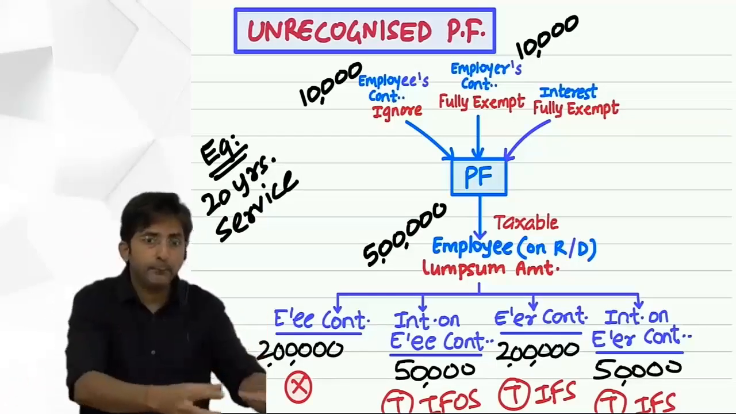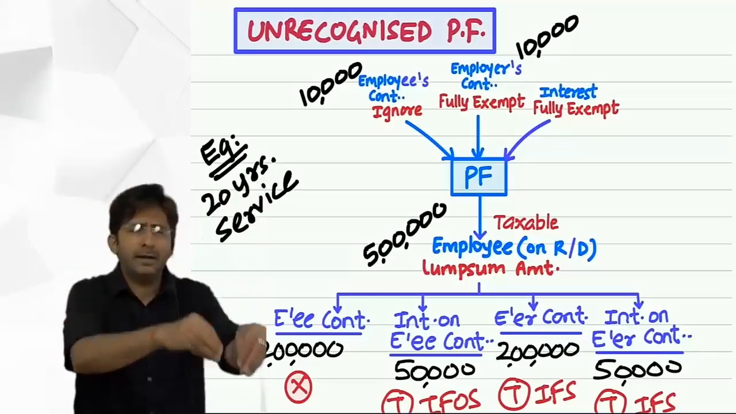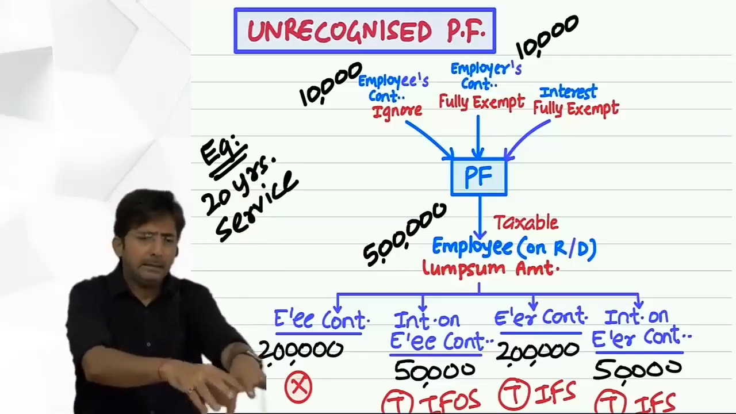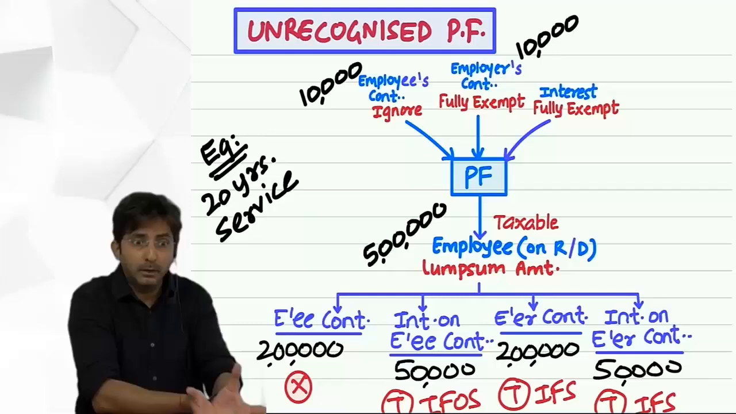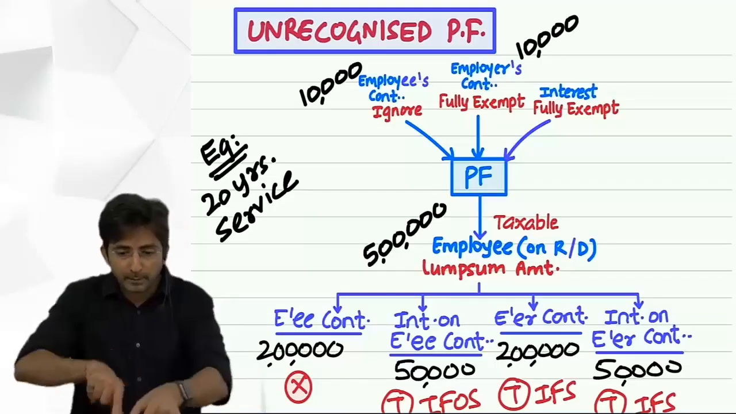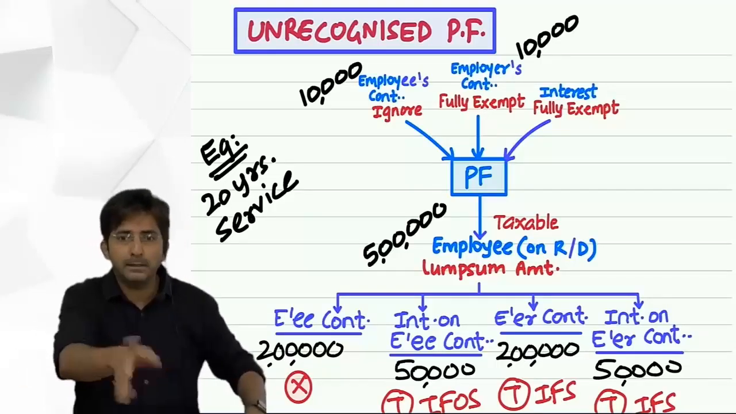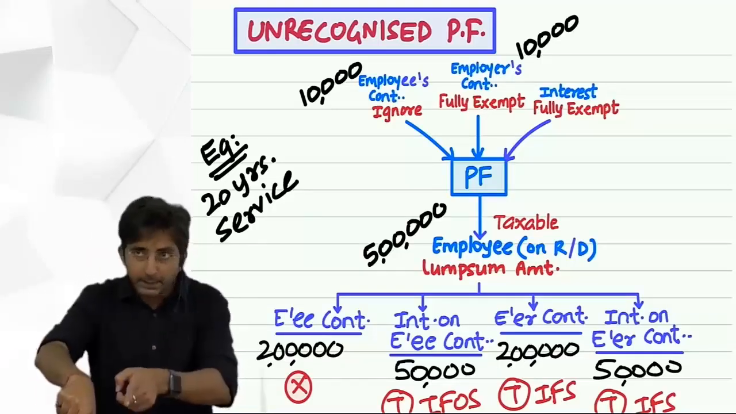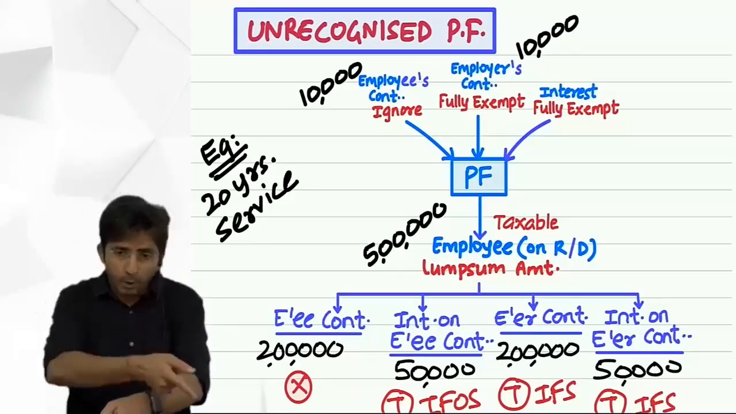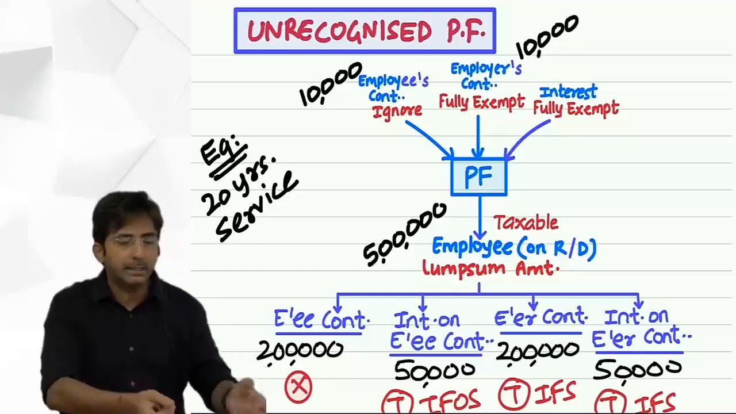But in UPF, when money is accumulated, that time exempt. But at the time of retirement, when you receive the lump sum amount, it will be taxable. How? 4 parts. Employees' contribution, ignore. Interest, income from other sources. Employer's contribution, interest on that, income from salary.